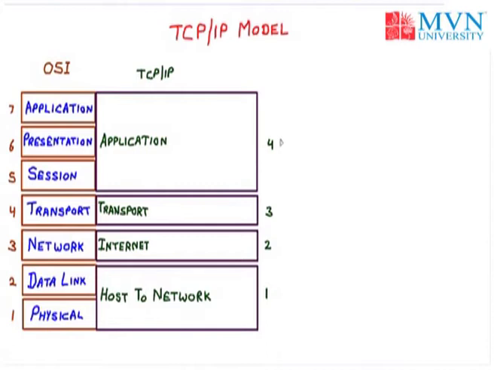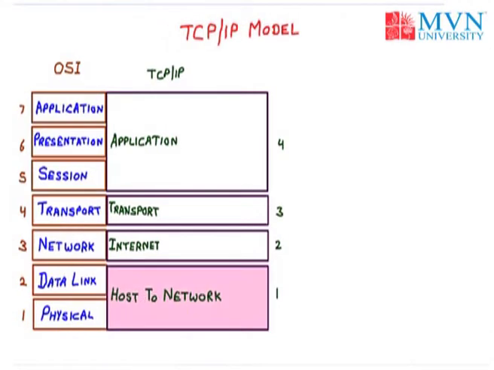First of all, we will discuss the host to network layer of the TCP/IP model. The host to network layer is basically used for the connectivity purpose. There is no specific protocol used in the host to network layer, so that's why there is no explanation available for host to network. Now the next layer is the internet layer, also called the network layer. The next layer of TCP/IP is the internet layer, whose main protocol is IP.